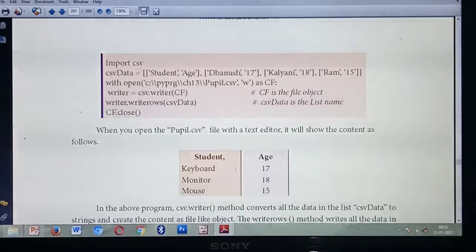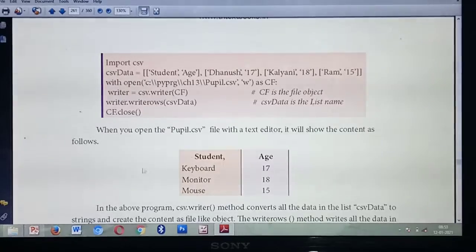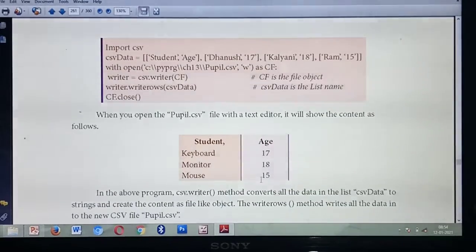Understood why you are cutting these details and writing this one? Here you are giving the input data as Dhanush, Kalyani and Ram. But here they are displaying the output as keyboard, monitor and mouse. That's wrong. So please cut it and write. Cut keyboard and write Dhanush, cut monitor and write Kalyani, and cut mouse and write Ram. Understood? See the output. Now all the data is written row by row. Okay.